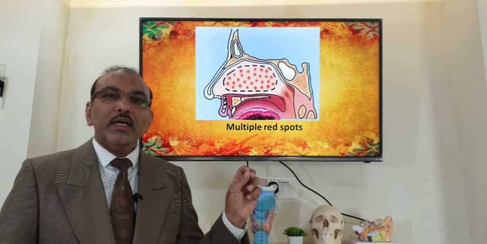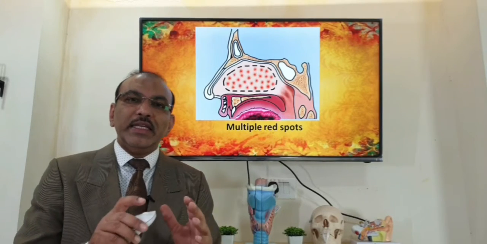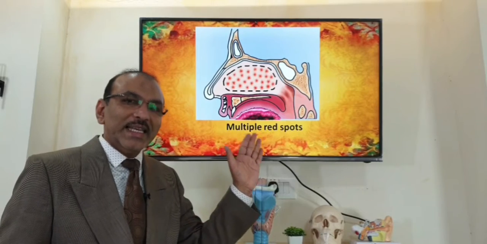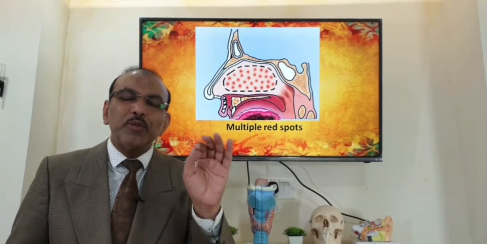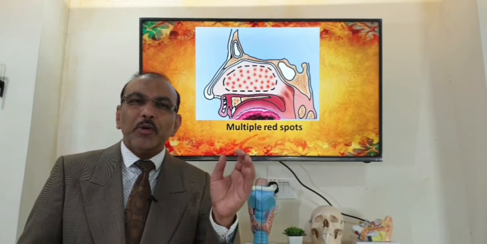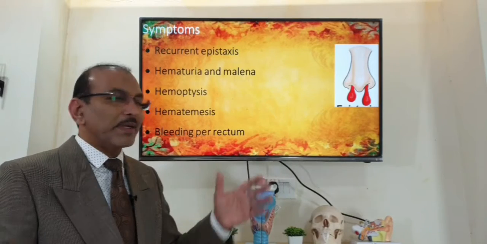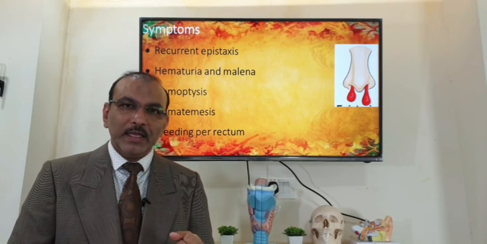Now, in this video, I will be talking mainly regarding the ENT manifestations. If you look in the nasal cavity, the main finding will be multiple small bleeding spots, about 3 to 4 millimeters in size. So let us see the presentation one by one. One is bleeding from the nose.